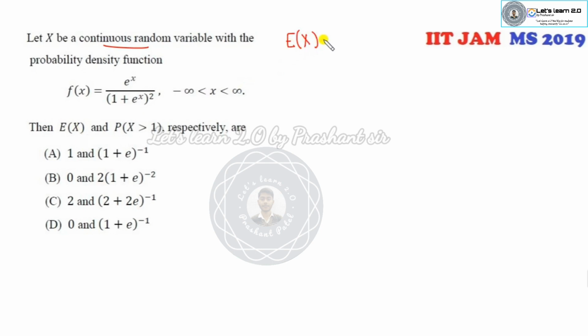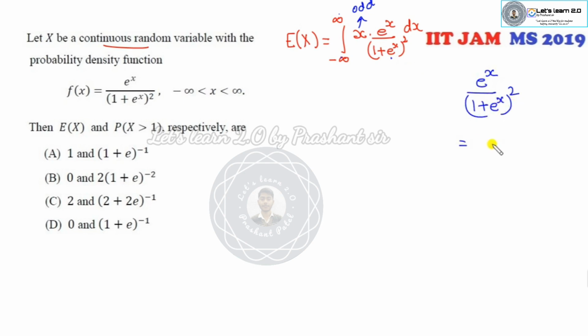Okay, x is a continuous random variable, then the expected value of x. The domain is minus infinity to infinity, x, e raised to power minus x, over 1 plus e raised to power x whole square. Now again, minus infinity to infinity, this is my odd term. I have to check whether it's odd or even. How can you check even and odd? I can replace x with minus x and see whether they are the same term or not.